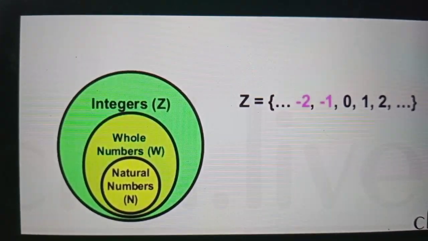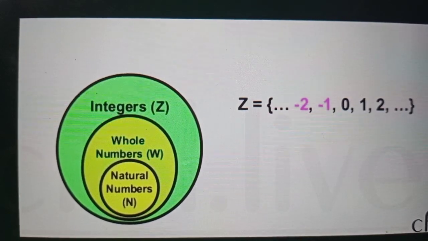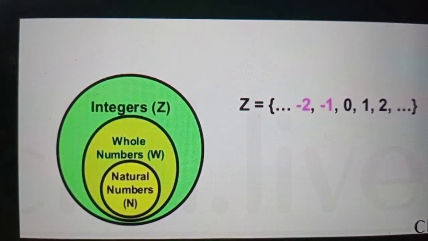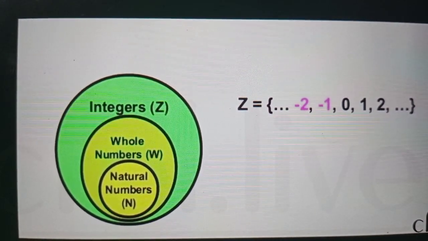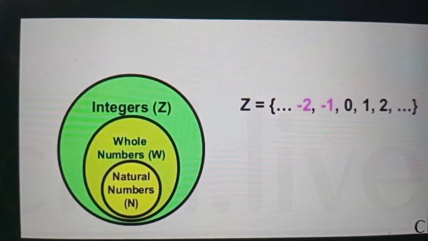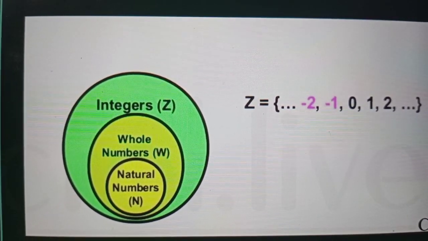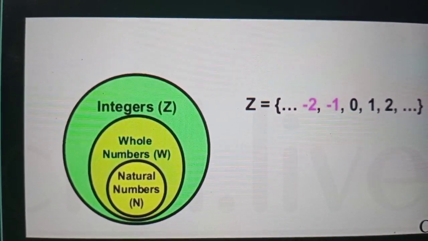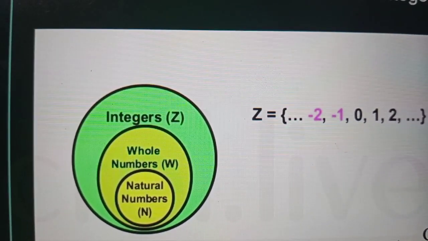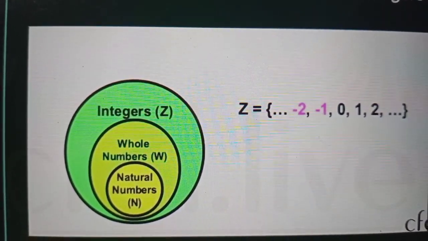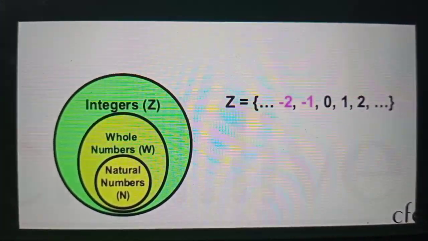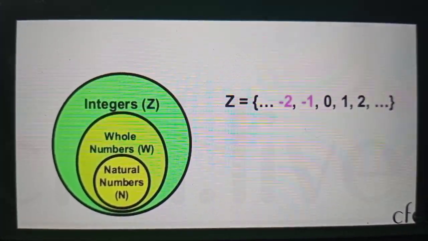Integers are though imaginary, but they are very important for our mathematics. Basic concepts of mathematics, integers are very important, and integers are denoted by capital Z. And if you see the circle, integers include the natural numbers and whole numbers. That is why it is covering the whole circle of natural numbers and whole numbers, if you see.